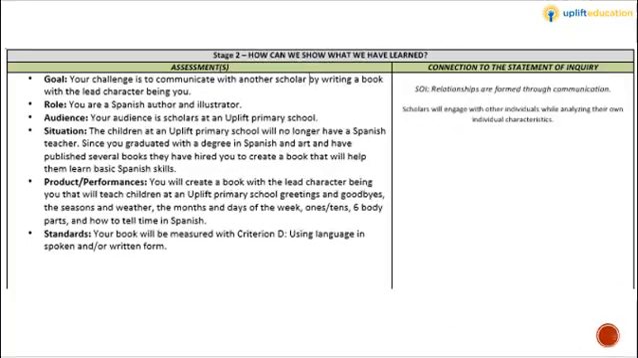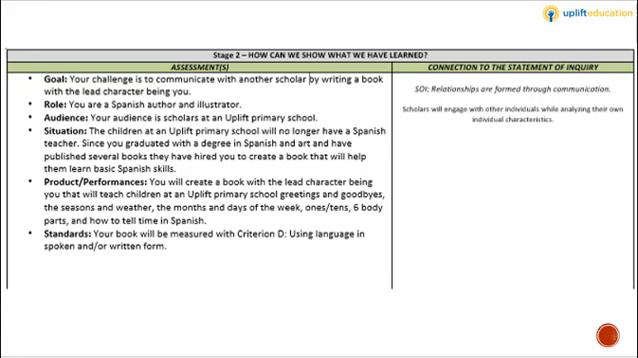Now we get to stage 2 of our unit plan. This assessment was one that I did with my scholars last year. The goal is for scholars to communicate with primary scholars through a book that will allow them to be lead characters. They will be authors and illustrators, and the situation behind this is that children at an Uplift primary school will no longer have a Spanish teacher.